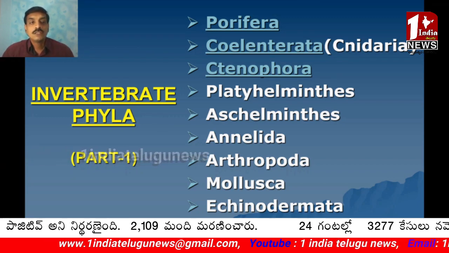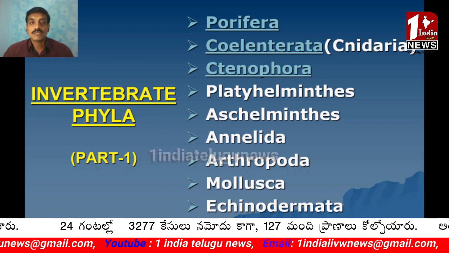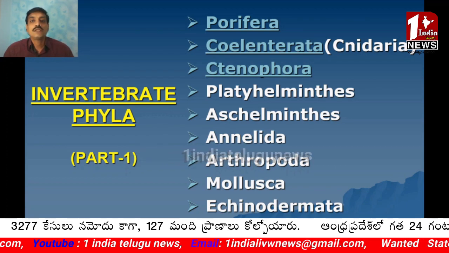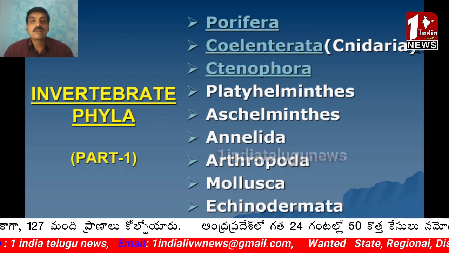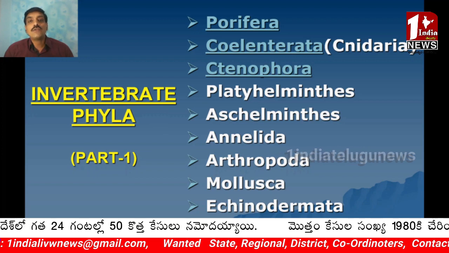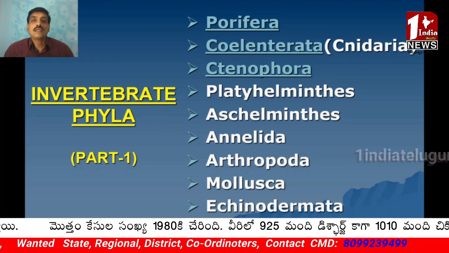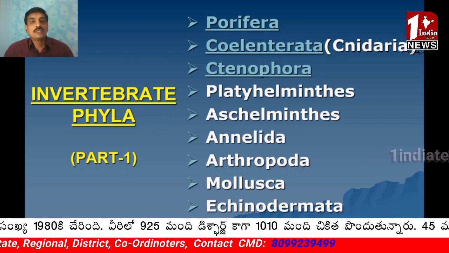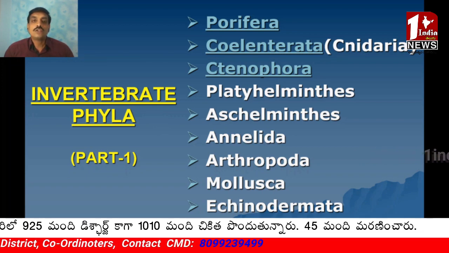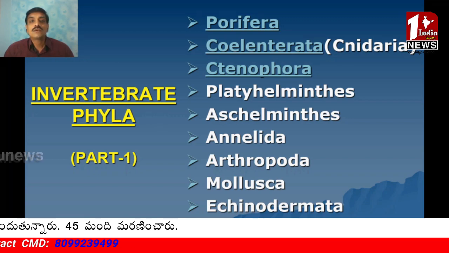Before we go to this, let us know what is an invertebrate and what is a vertebrate. Vertebrates are those animals having a backbone. Invertebrates don't have any backbone. Even though some chordates like Urochordata and Cephalochordata are chordates, they won't possess any vertebral column.